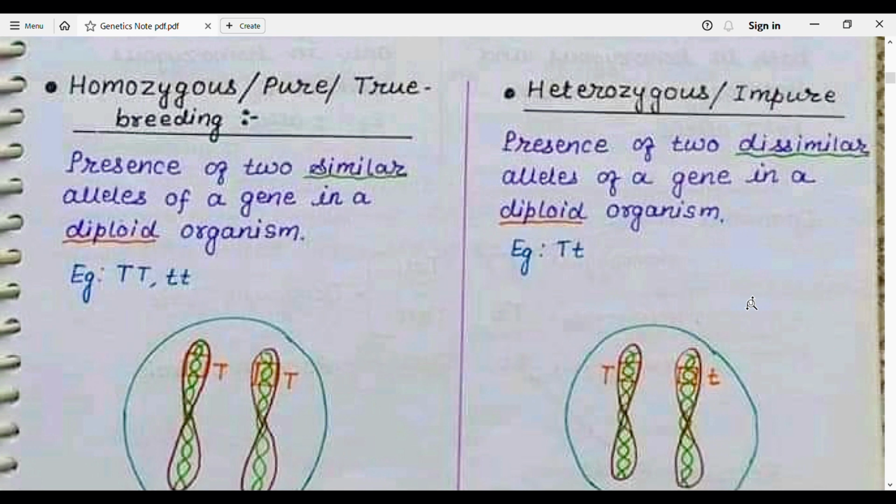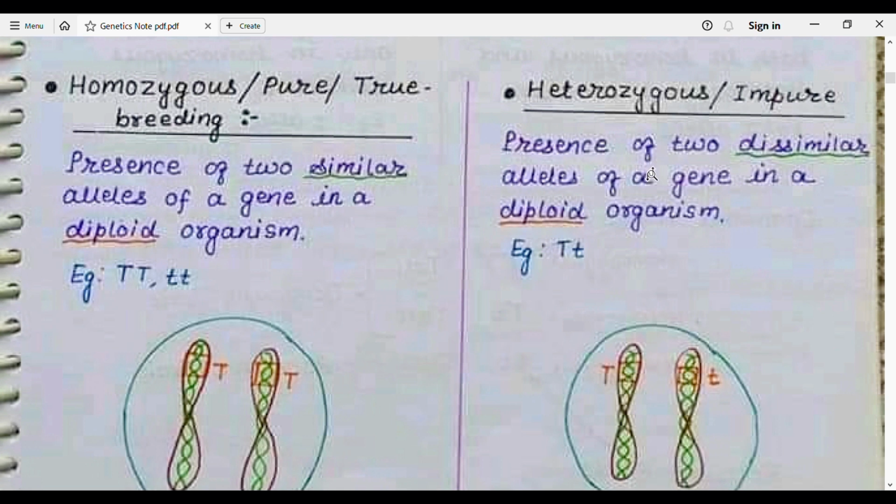Or we can also define that an organism having a pair of identical alleles for a character or trait is known as homozygous. For example, here you can see that both the alleles for the character are similar. So that is known as homozygous. Homo means same, zygous means zygote. Heterozygous: hetero means different, zygous means zygote.